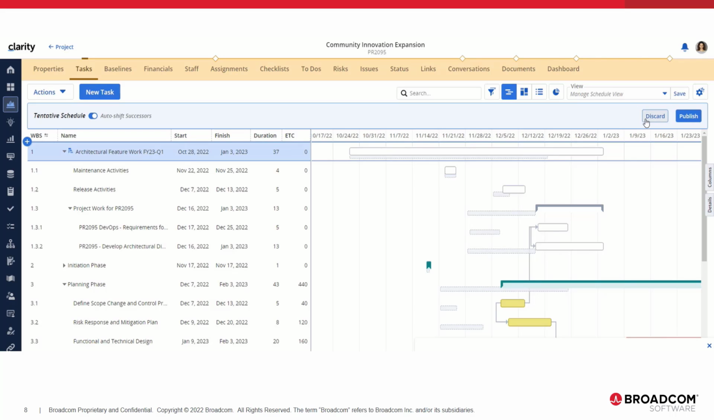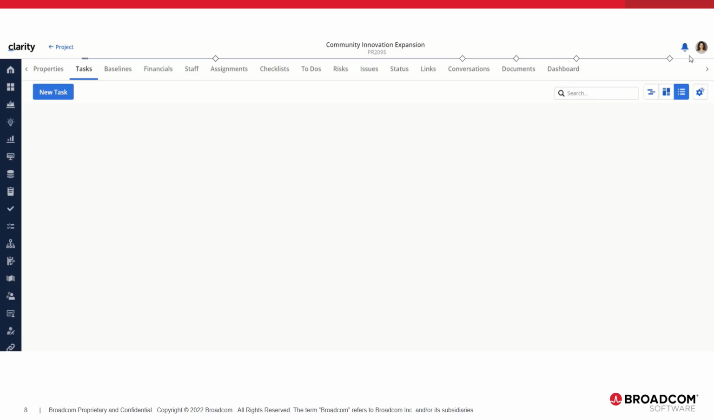We won't publish it because we don't want to affect Dana's project at this time, but she can go ahead and log in and do these changes herself now that she knows how to auto shift the successor tasks or do simplified scheduling. Thank you for watching this demonstration.